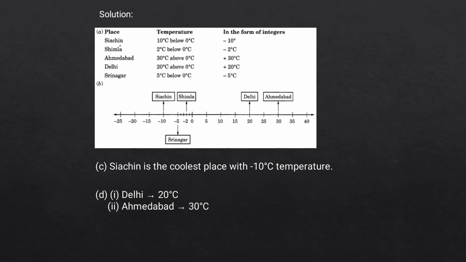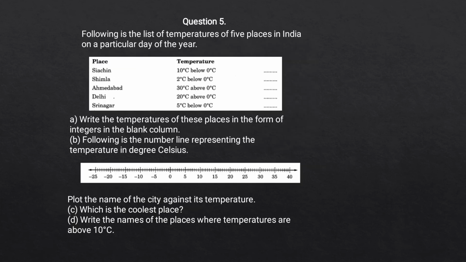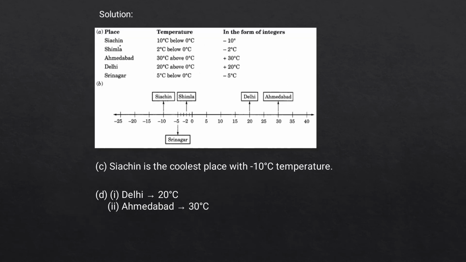Also, the question D asked, write the name of the places where temperatures are above 10 degrees Celsius. Thus, the places where temperature are above 10 degrees Celsius are Delhi, that is 20 degrees Celsius, and Ahmedabad, that is 30 degrees Celsius.